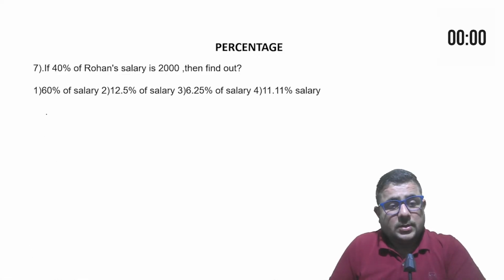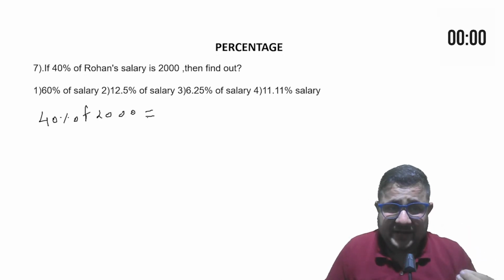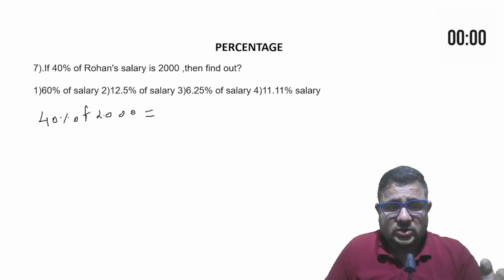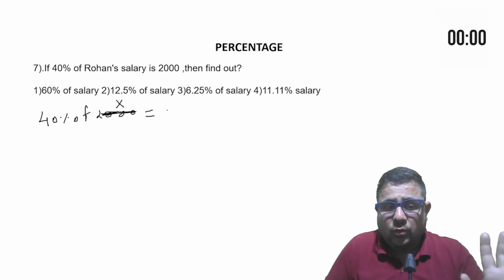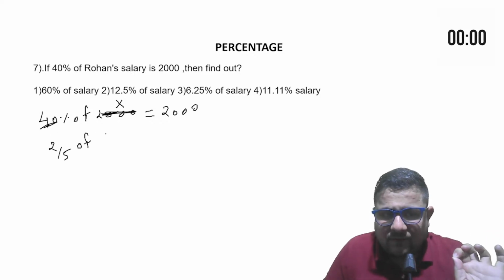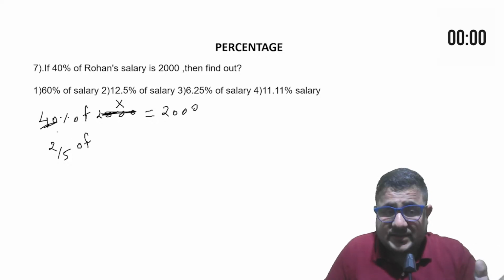See, 40% of 2000. I will tell you from scratch because understanding is very, very important. Then we can go for the direct things. So 40% of the salary. Salary I assumed X. 40% of X is equal to 2000. 40% in fraction is 2 by 5. See, if you remember the fraction to percentage conversions, the important ones, how easy it is.